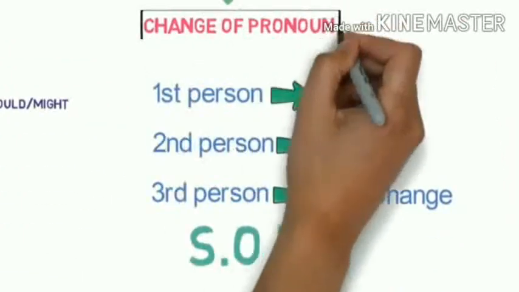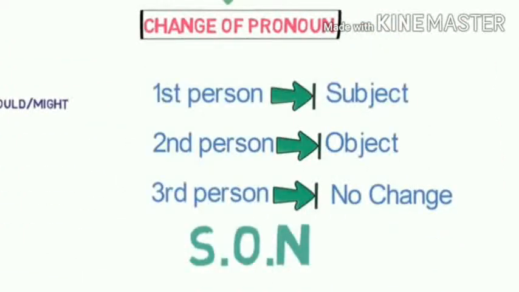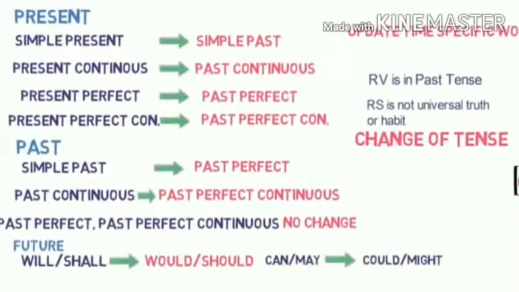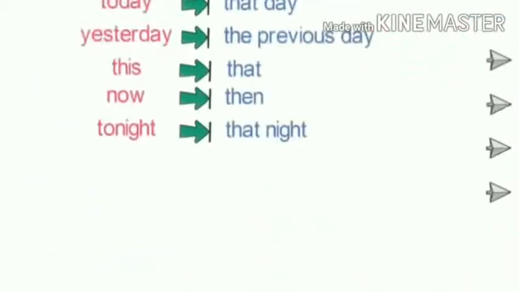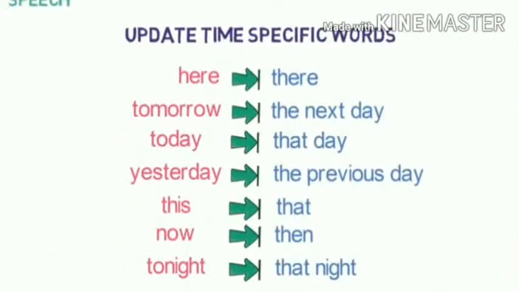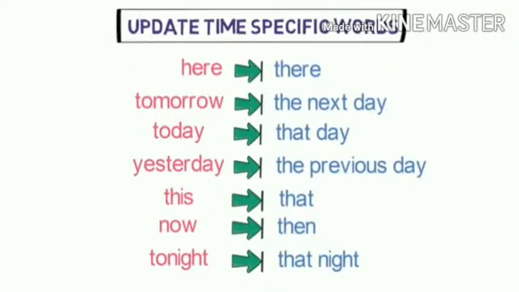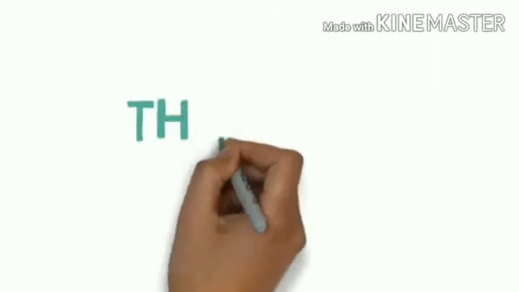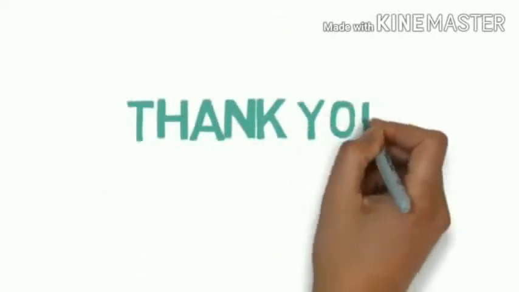Then change of pronoun: first person according to the subject, second person according to the object, third person no change, and the sun principle you must apply. And change of the tense depends upon the reporting verb, if it is in past tense, and update the specific time words, like red color words are direct, and indirect will be in blue color words.